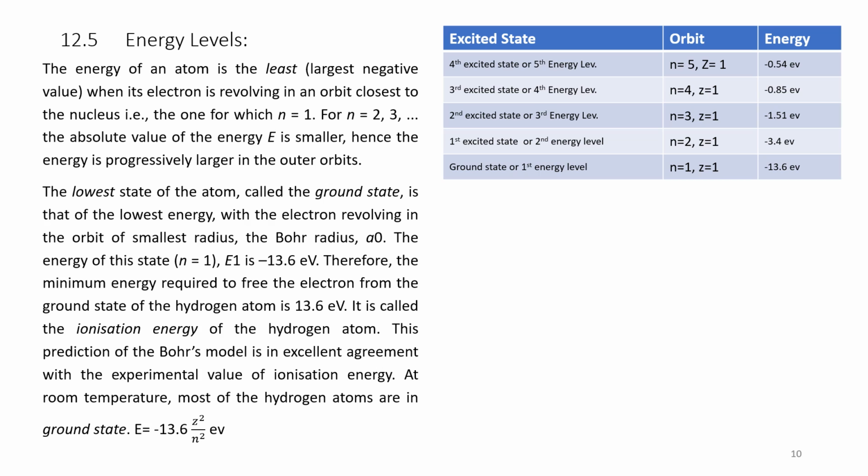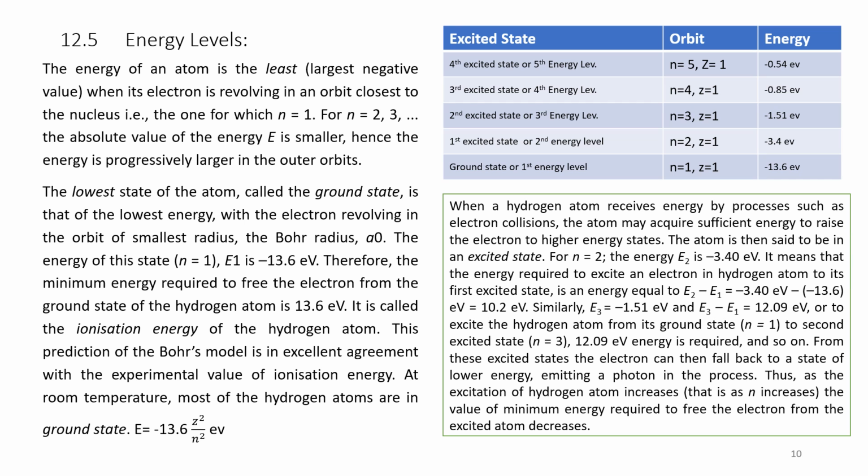For n equal to 4, it is minus 0.85 electron volt. Similarly for n equal to 5. These are the excited states and these are the orbit numbers. This is the first orbit, nearest and closest to the nucleus, and this is one of the farthest. Still we can go farther and farther, and these are the respective energy levels.